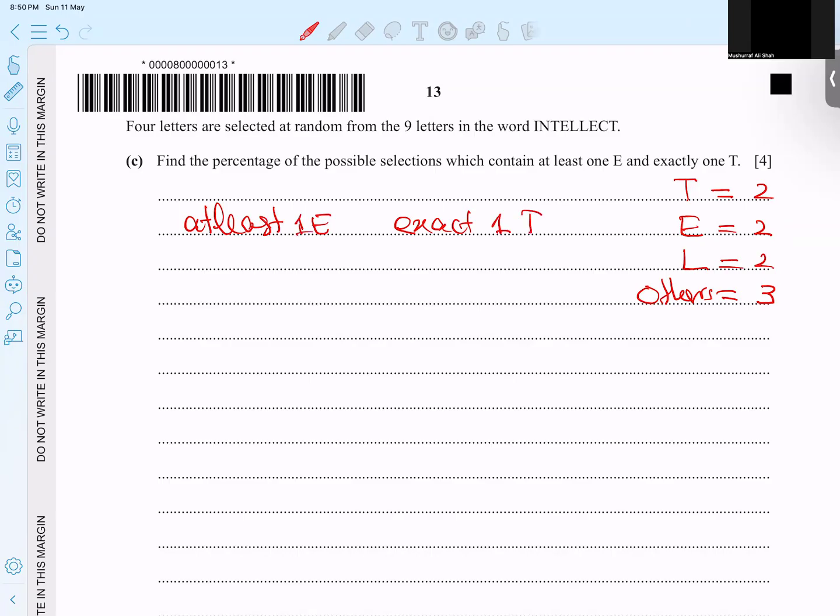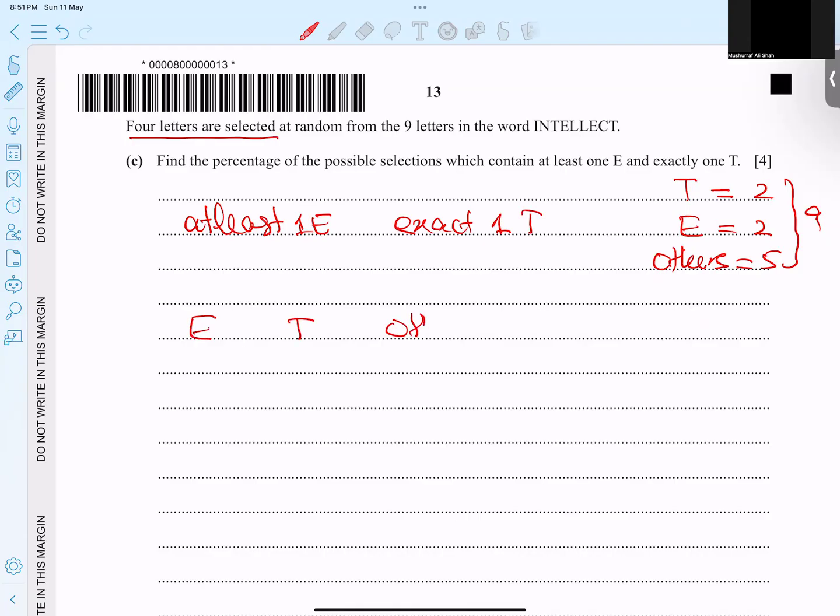Okay, so let's make a plan. It means we have to take care about T and E. L we do not care about, so I will make them together, and I will call them others, which are 5. So others are 5. Total are 9. Clear. So I have to select 4 letters. What is the planning? This is E, this is T, and this I'm writing others.